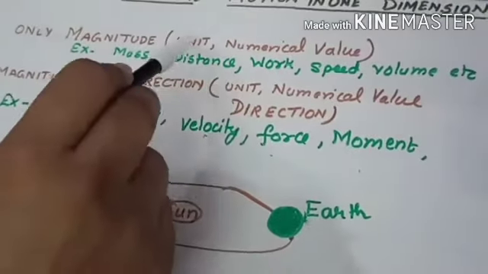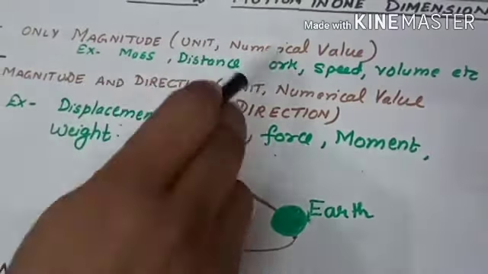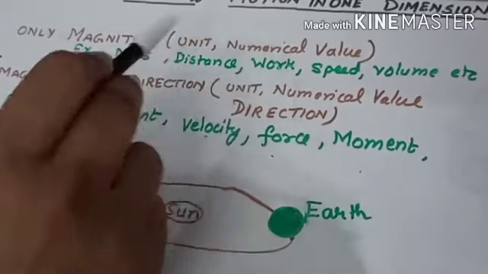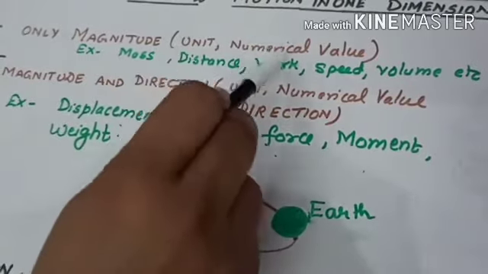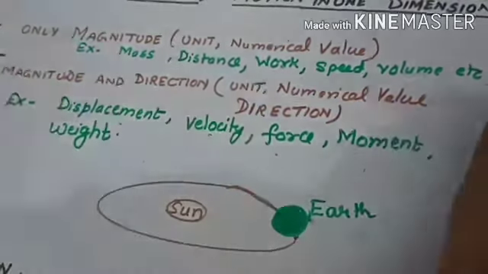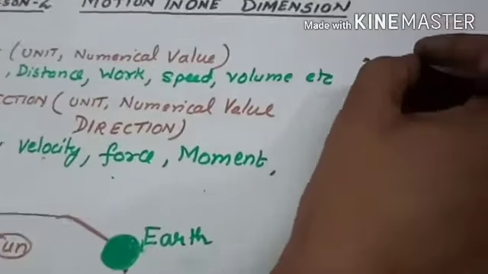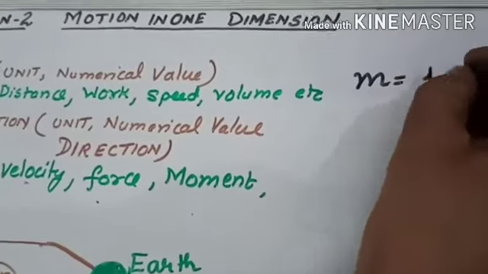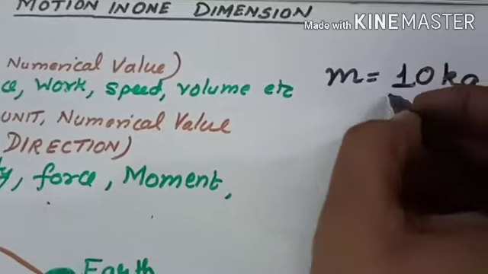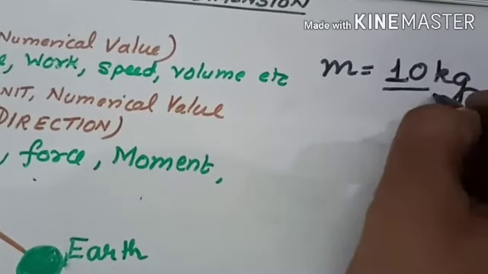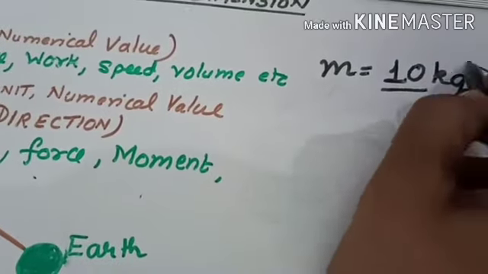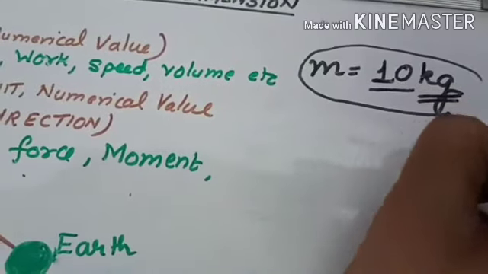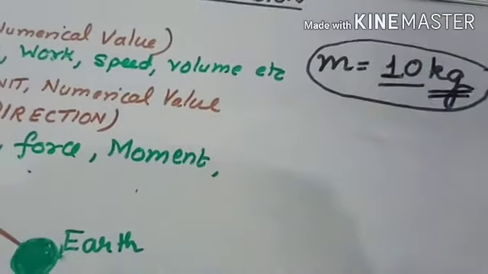We need two parameters to express scalar quantities. One is the unit, second is a numerical value. For example, suppose mass is equal to 10 kg. So 10 is your numerical value and kg is your unit. That means it completes its meaning.